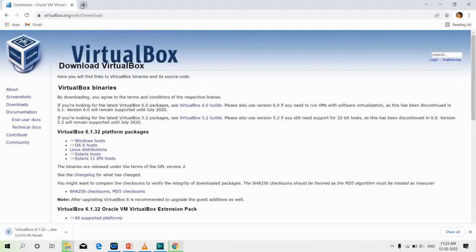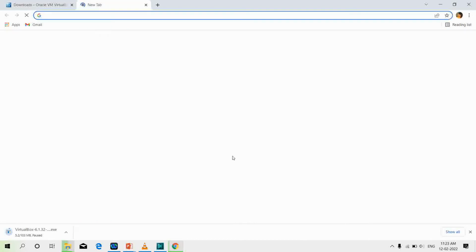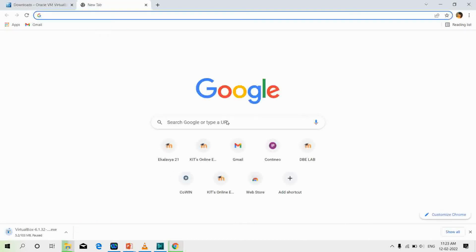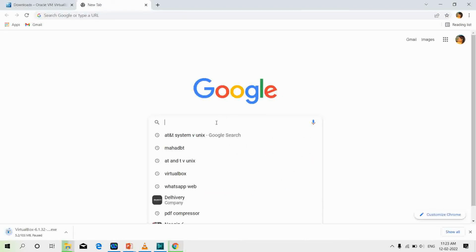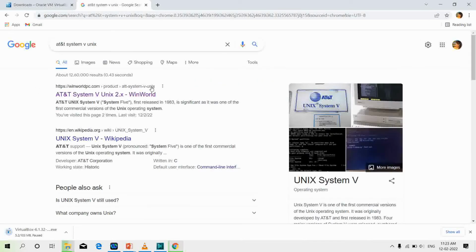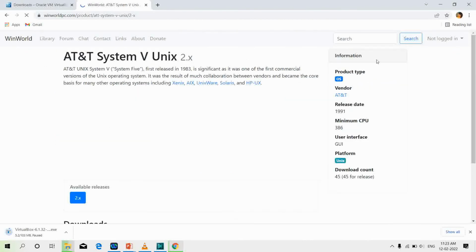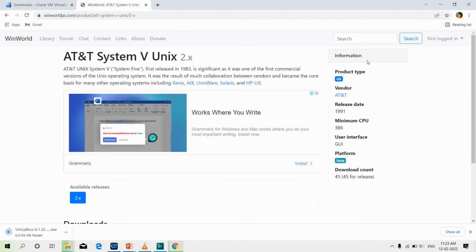And next we have to download the AT&T System 5 Unix. I'll Google this too, and this is the official site for downloading the AT&T System 5 Unix. And this is the information given over here.